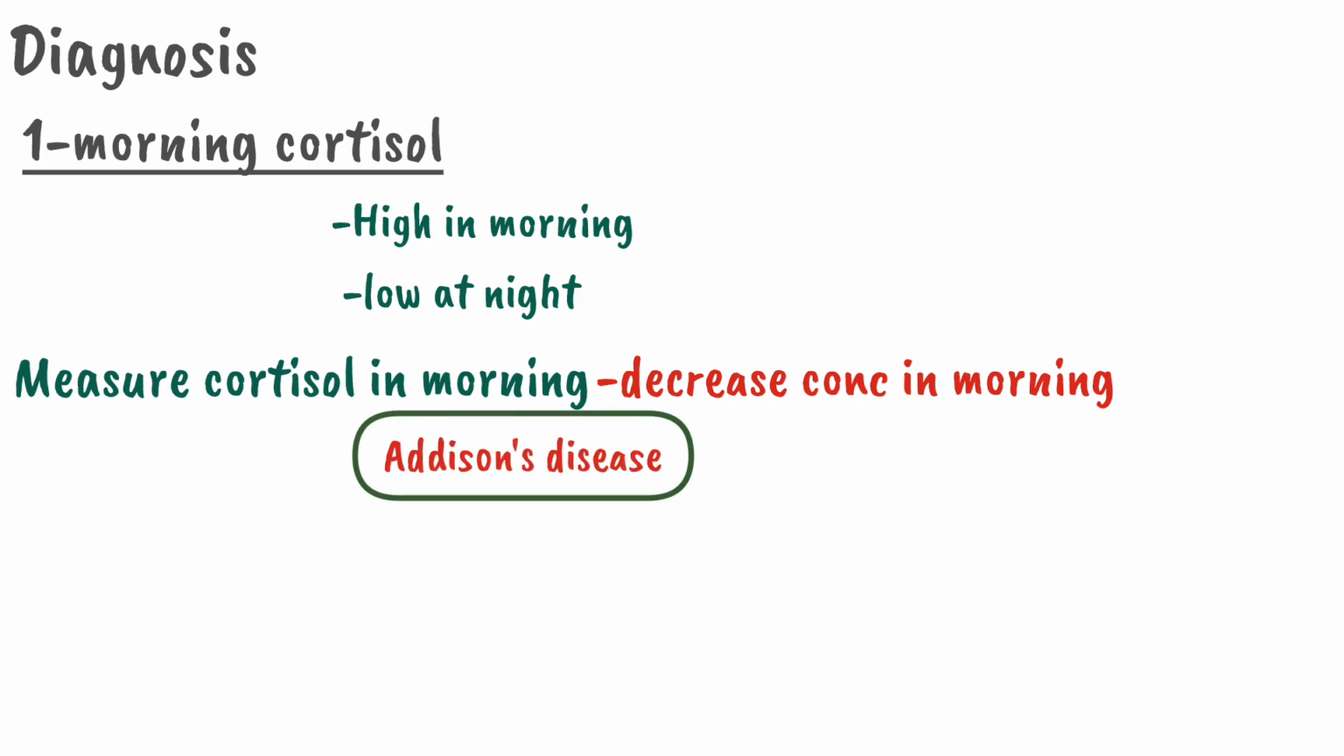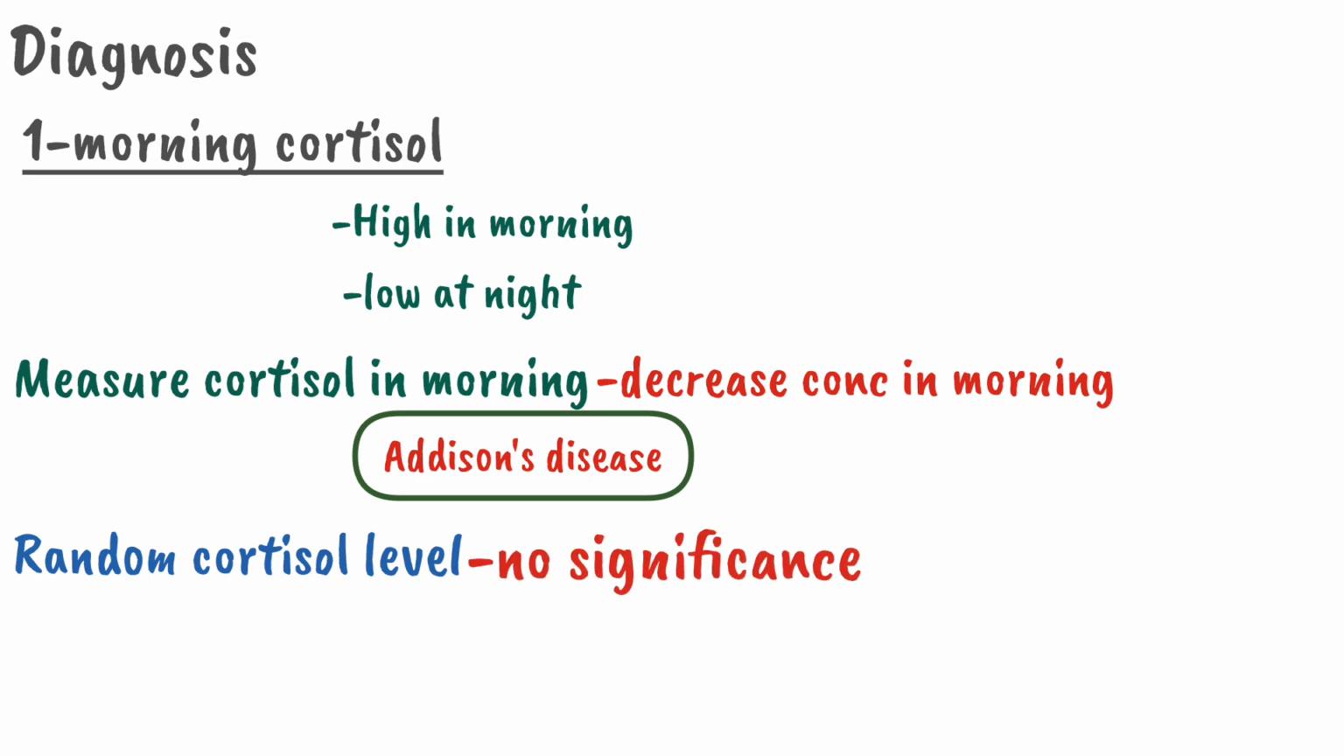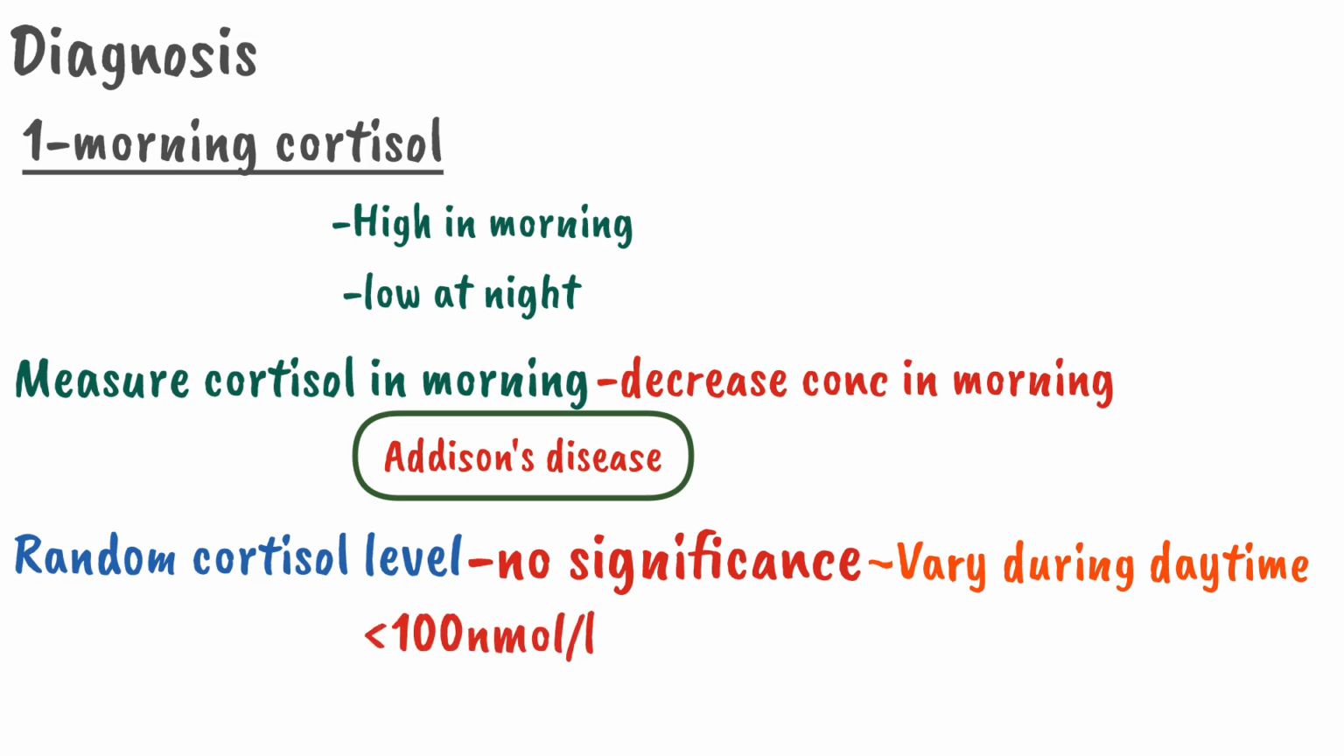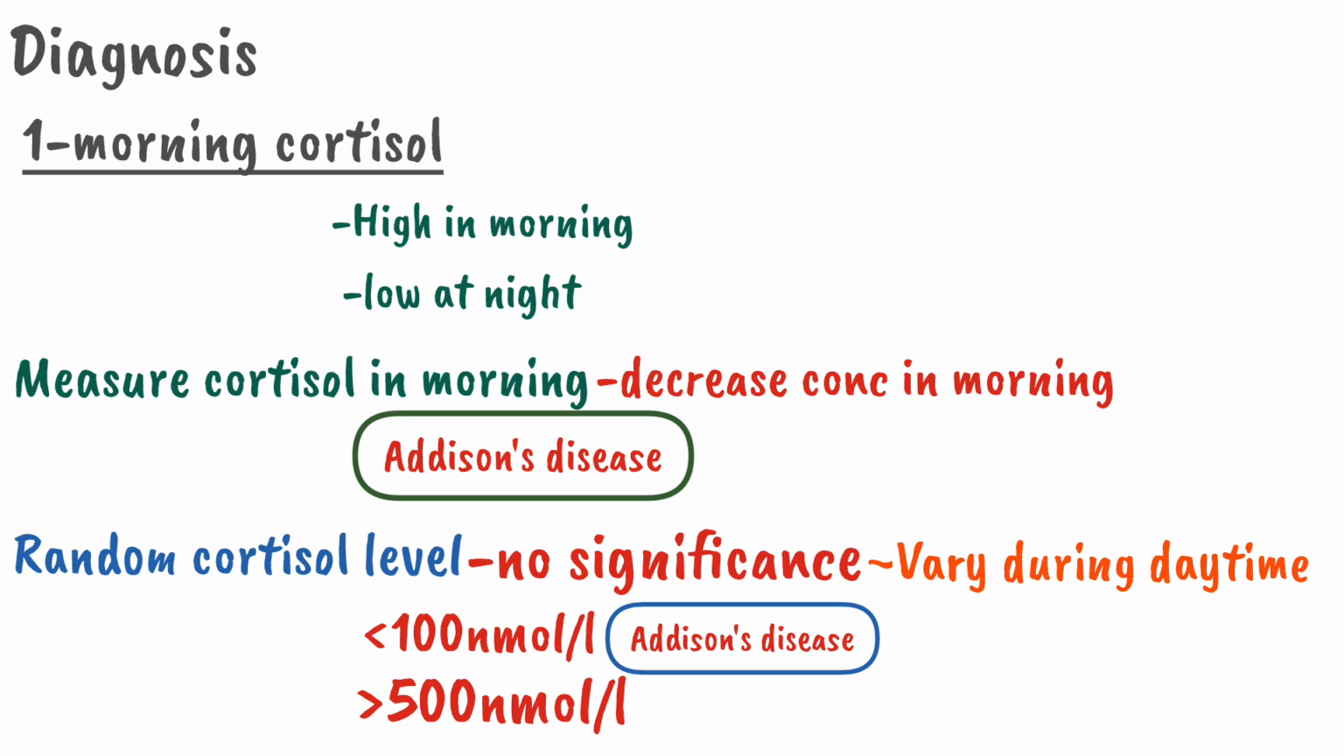But remember that random cortisol levels are of no use, because the cortisol level varies during the daytime. So the random cortisol level has no clinical significance. But if the random cortisol level is decreased to such an extent that it is less than 100 nanomole per liter, it can suggest Addison disease. Or if it rises to a level greater than 500 nanomole per liter, it can exclude Addison disease. But remember that this is just a speculation. The random cortisol level has no importance in diagnosis of Addison disease. For that we measure the morning cortisol level.